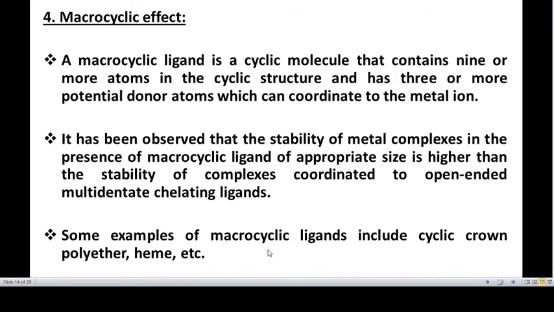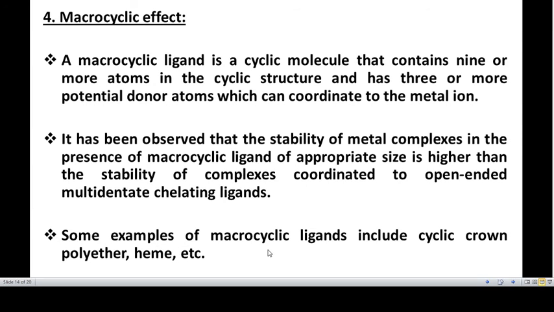The next effect is macrocyclic effect. A macrocyclic ligand is a cyclic molecule that contains 9 or more atoms in the cyclic structure and has 3 or more potential donor atoms which can coordinate to the central metal ion.